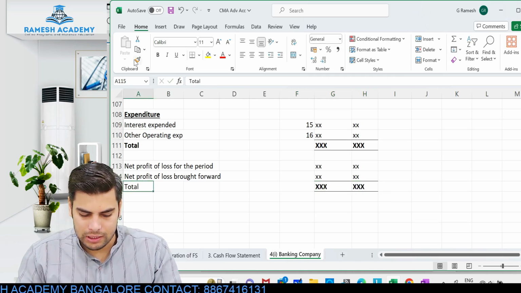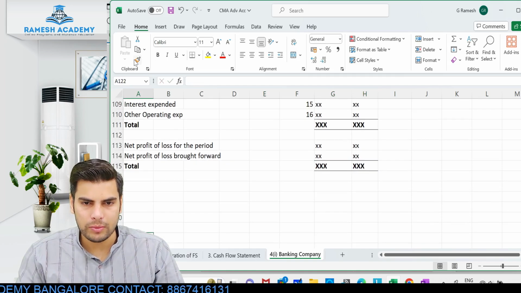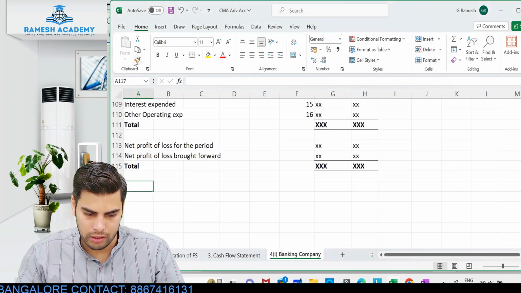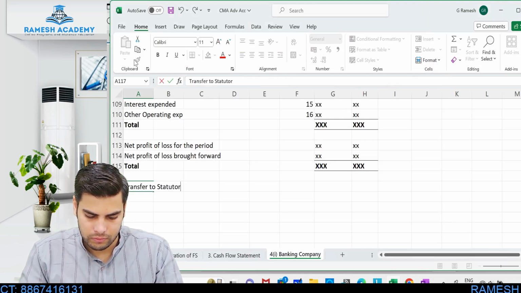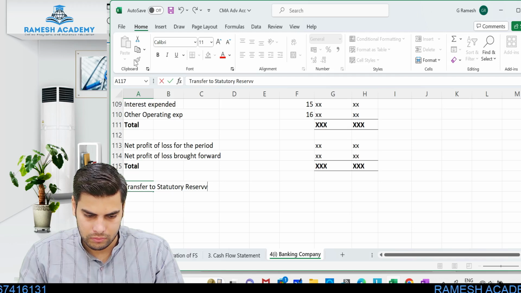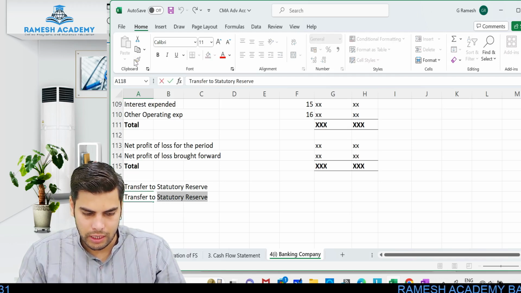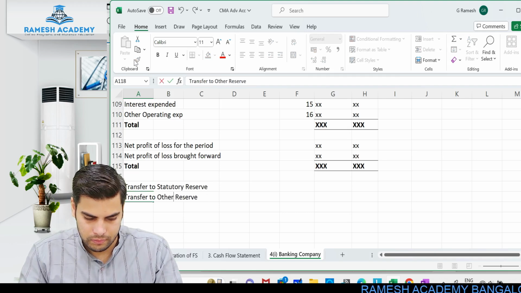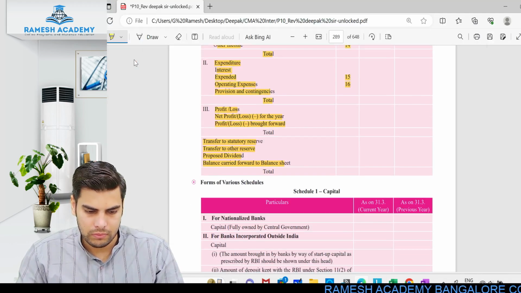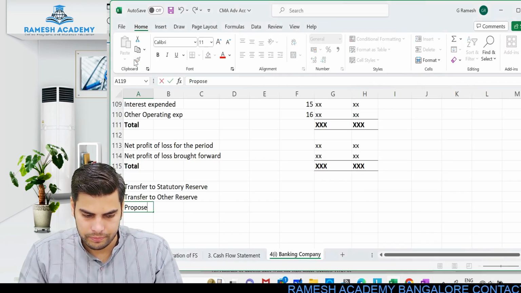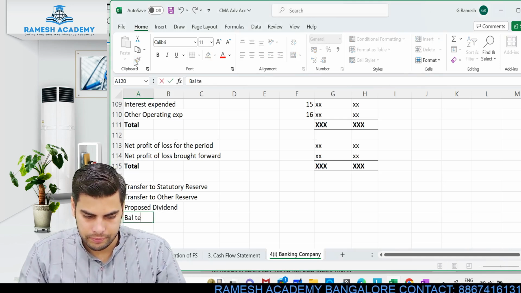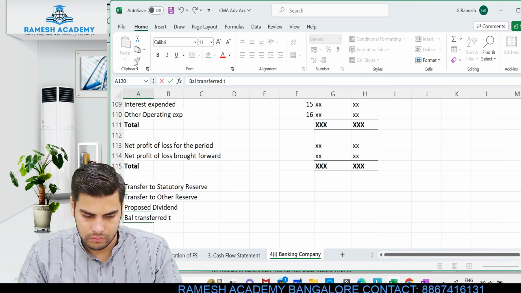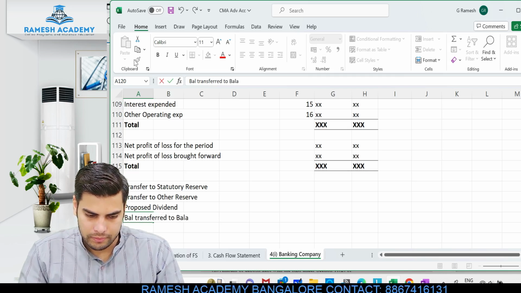After this, if there is any appropriation, that is any amount that has been transferred to reserves, you will show it over here. Out of this, transfer to statutory reserve, transfer to other reserves, proposed dividend and then balance transferred to balance sheet.